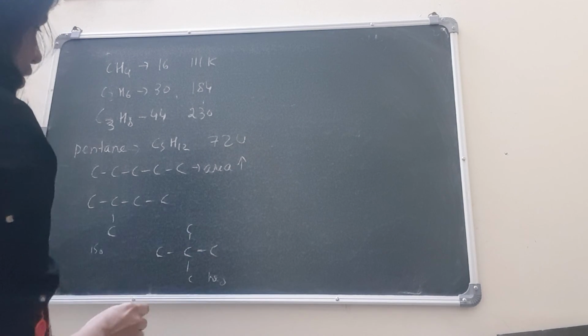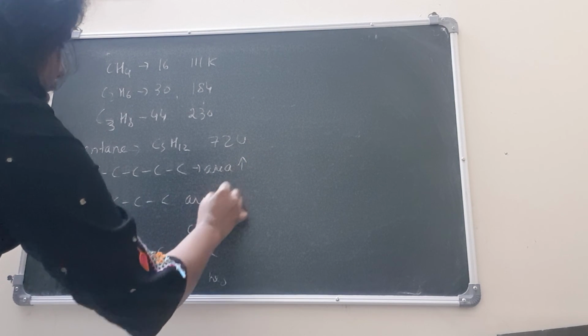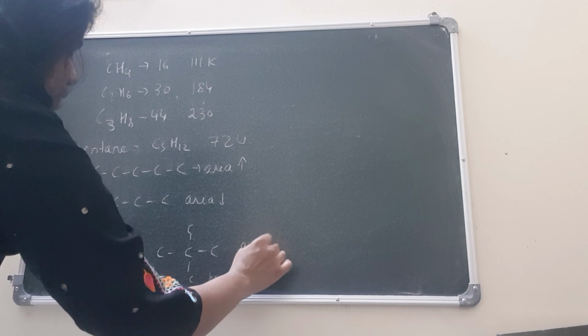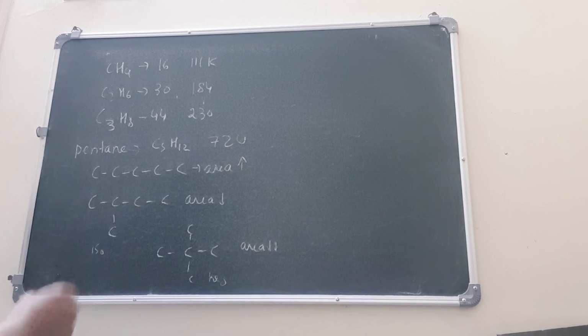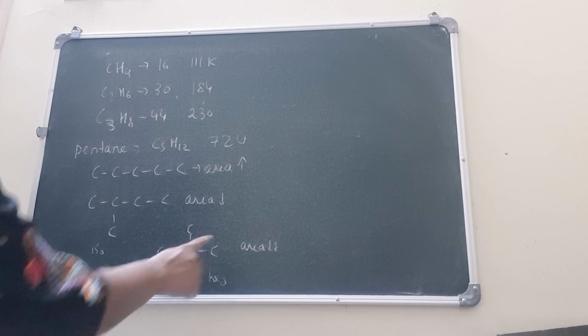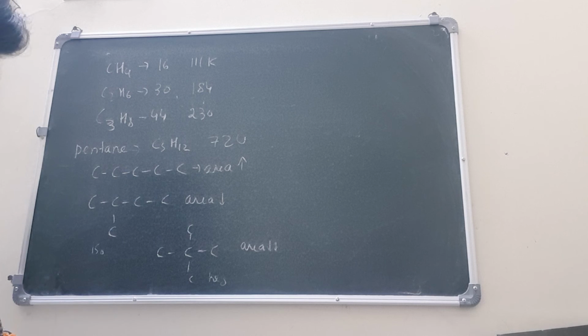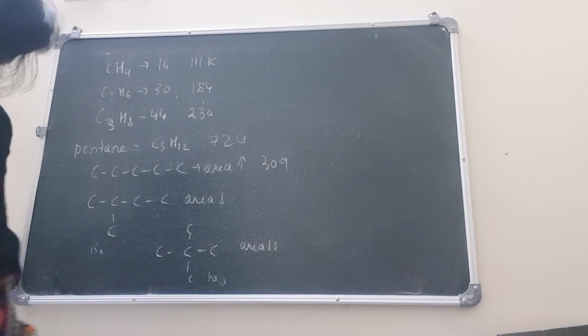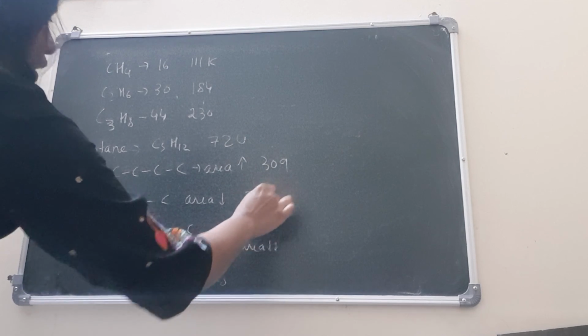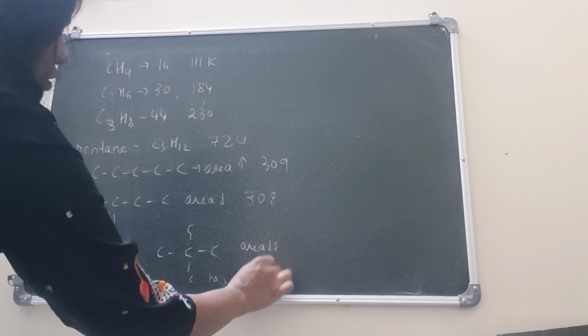Area is a little less here. Area is the least here. Why? Because it's more packed. If it's more spread out, it covers more area. Here it is more condensed, so area is less. So which one will have the highest boiling point? This will have the highest, about 309. This will have around 308. And this will have around 282.